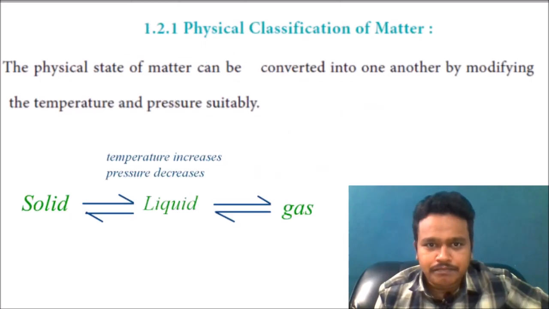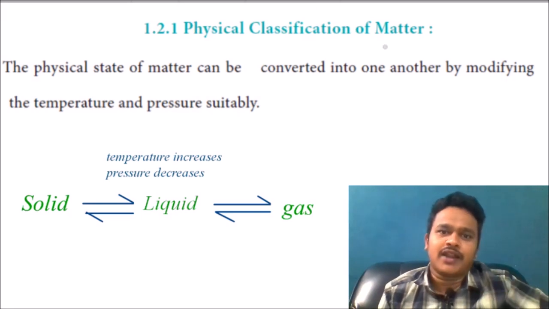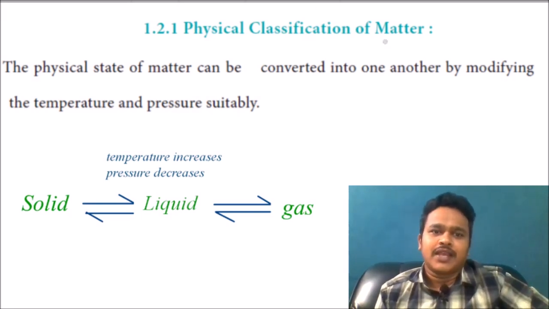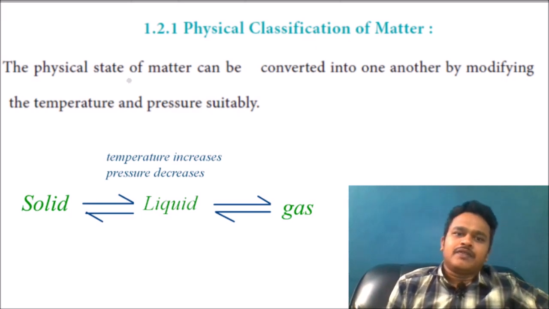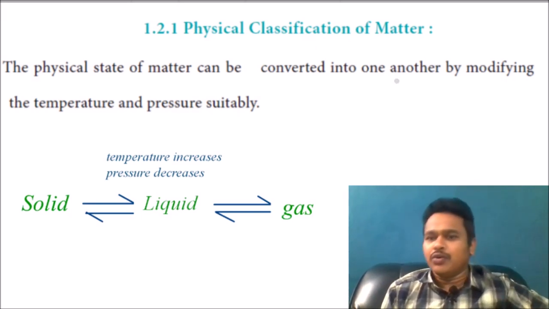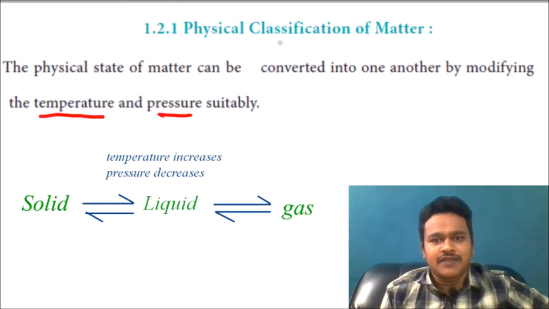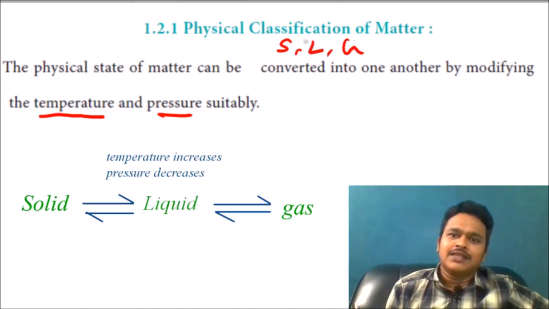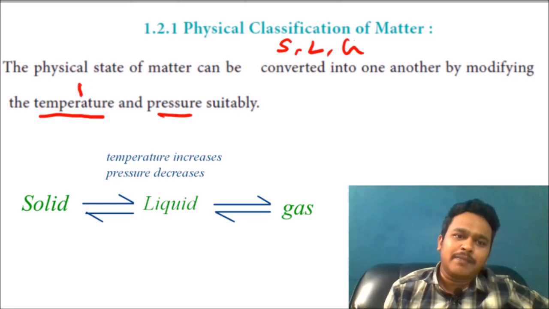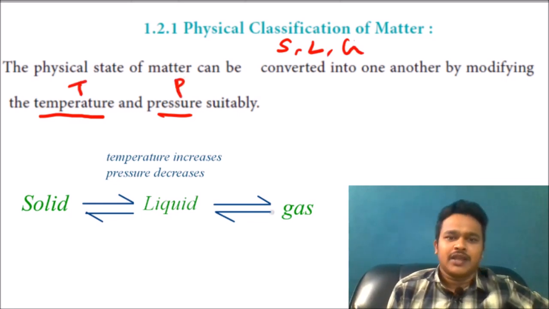Now, the physical classification of matter. See, the physical state of matter can be converted from one to another by modifying temperature and pressure. Already in physical classification, solid is there, liquid is there, gas is there. These states can be decided by temperature T and pressure P. How are they decided? You see, I have given here solid state, liquid state, gas state.